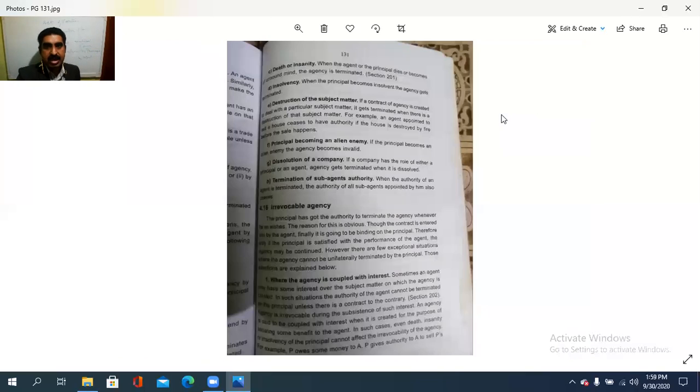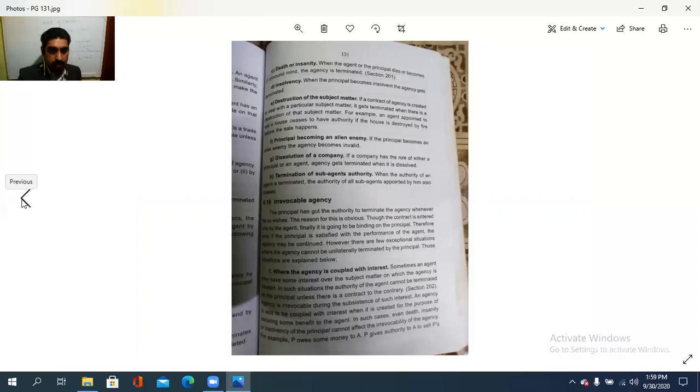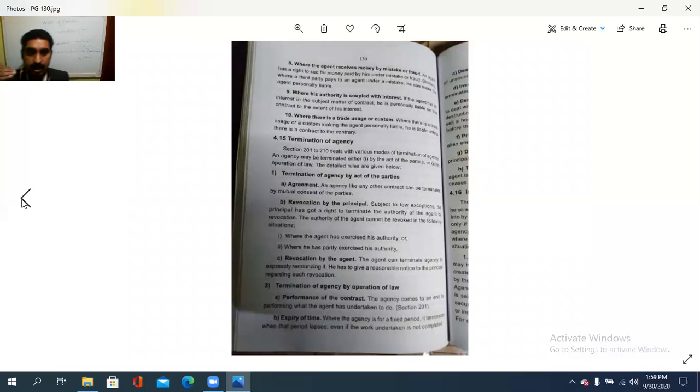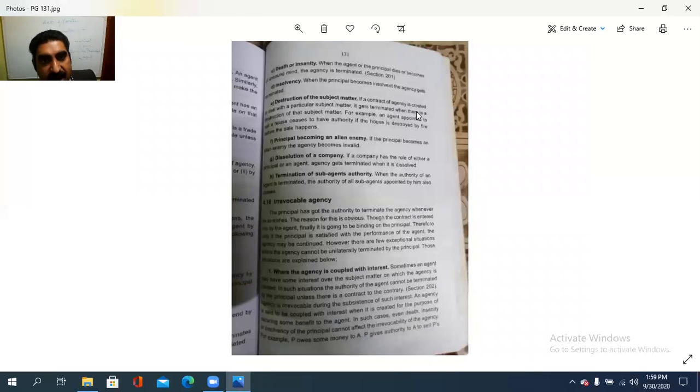So these are the terminations of an agency by operation of law: performance of the contract, expiry of the time period, death, insolvency or unsound mind of a principal or an agent, isn't it? Then if the subject matter itself is destroyed, or the principal becomes an alien enemy of the agent, and also if the company started for such a purpose is dissolved, it ceases to exist and the contract ceases to exist.